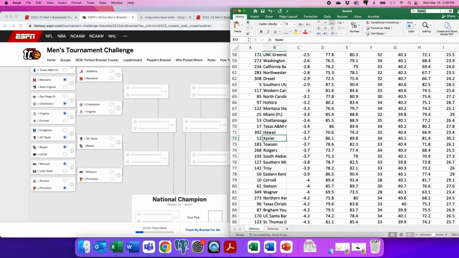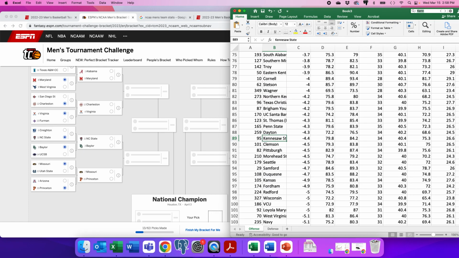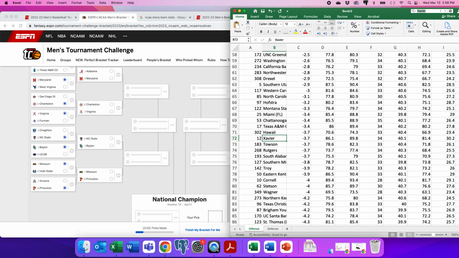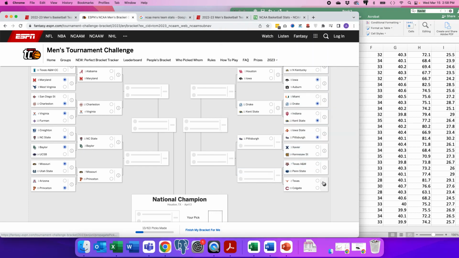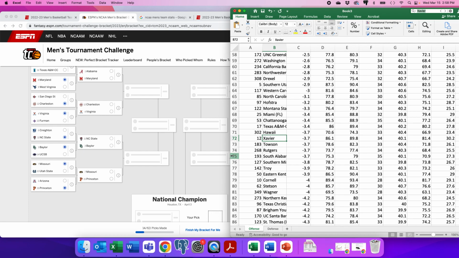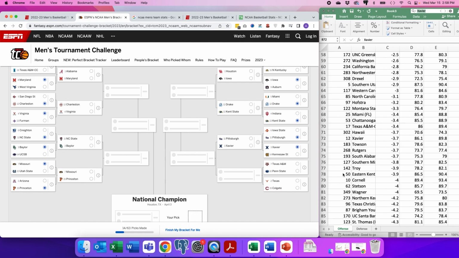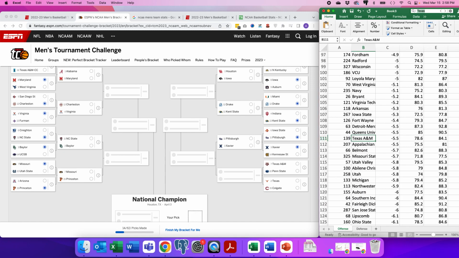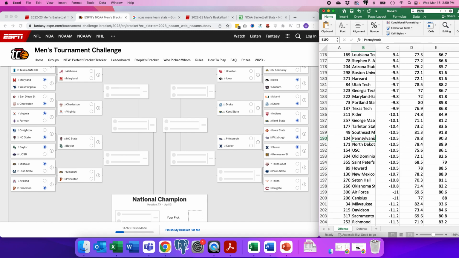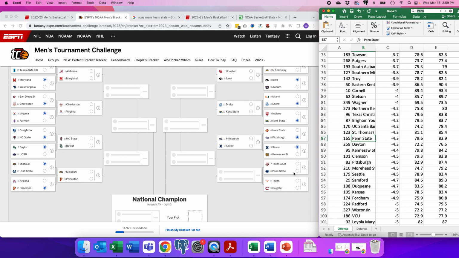Xavier and Kenshaw. Kenshaw is 89. Xavier, 72. So Xavier takes it. Okay, so the favorites are still winning, but I will go against the model once I get further down. But right now I'm just going with it. Texas A&M is 130, about 111 against Penn State. 87. Penn State takes them out.